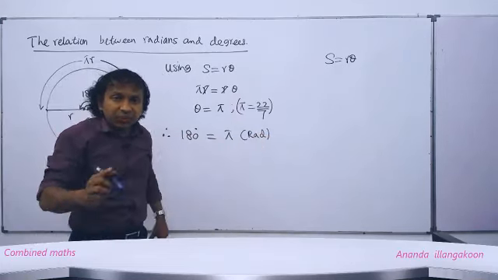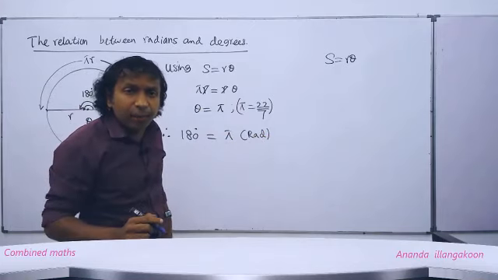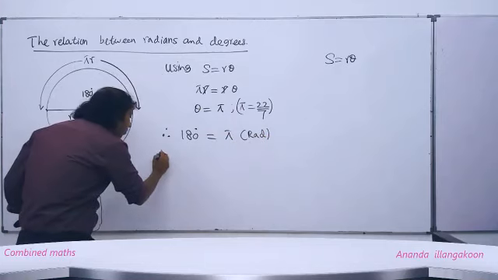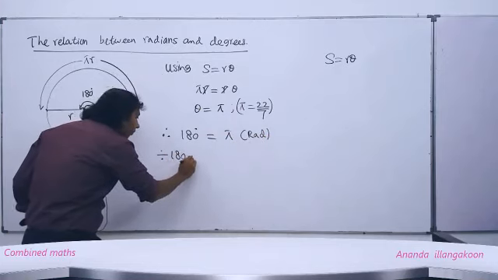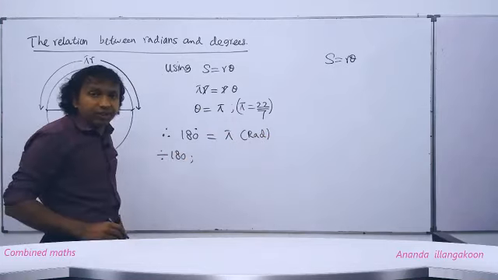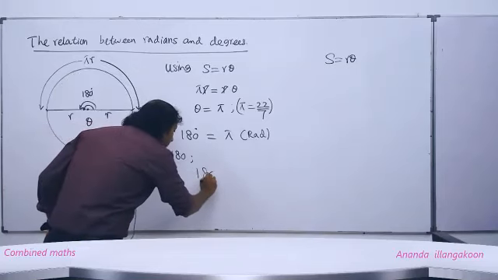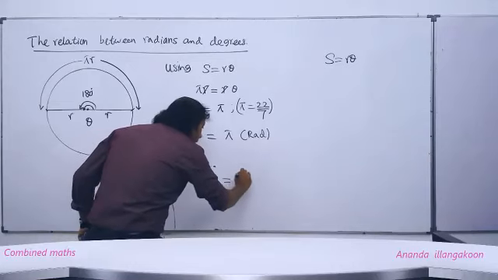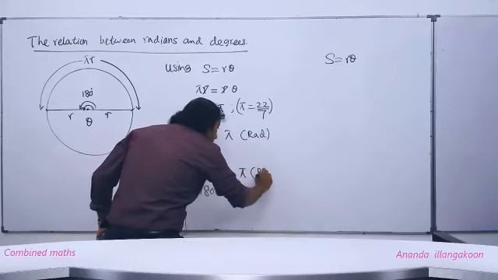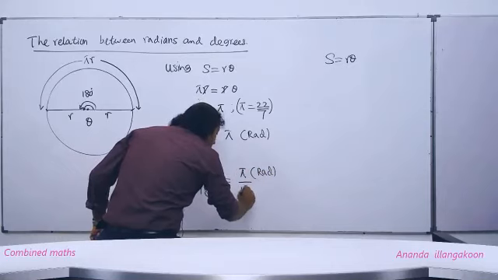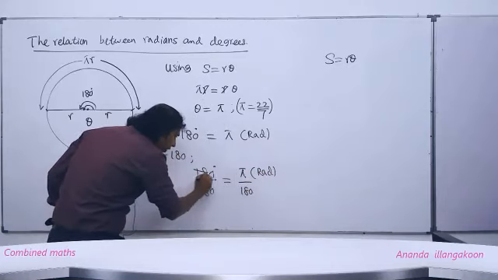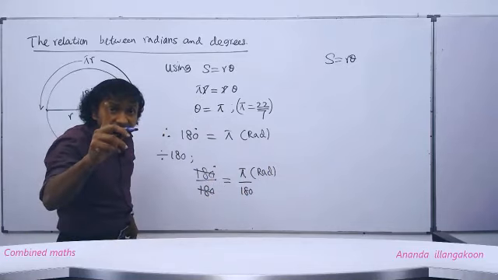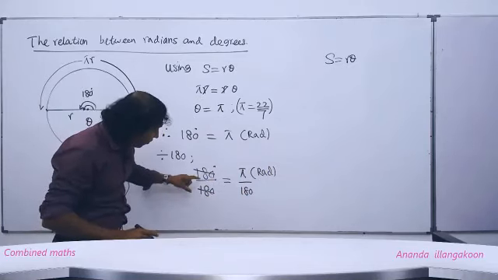Then, people, can you tell me the number of radians available in 1 degree? That's very easy. We divide both sides by 180. Then what do you get? 180 degrees divided by 180 is equal to pi divided by 180. On the left-hand side we get 1 degree, because when the 180 cancels out we get 1.